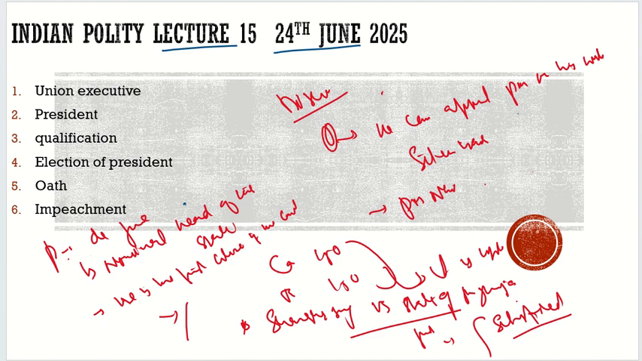Is it the personal satisfaction of the president? Is it the satisfaction of Draupadi Murmu? Or is it the satisfaction of the Council of Ministers? Here it was established that it is the satisfaction of the Council of Ministers and the Prime Minister. So this is now very clear. We also understood the discretionary power.